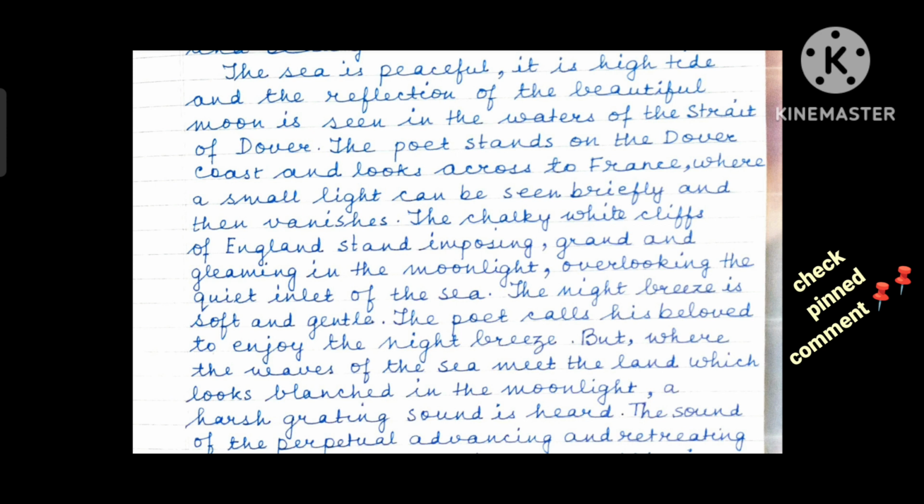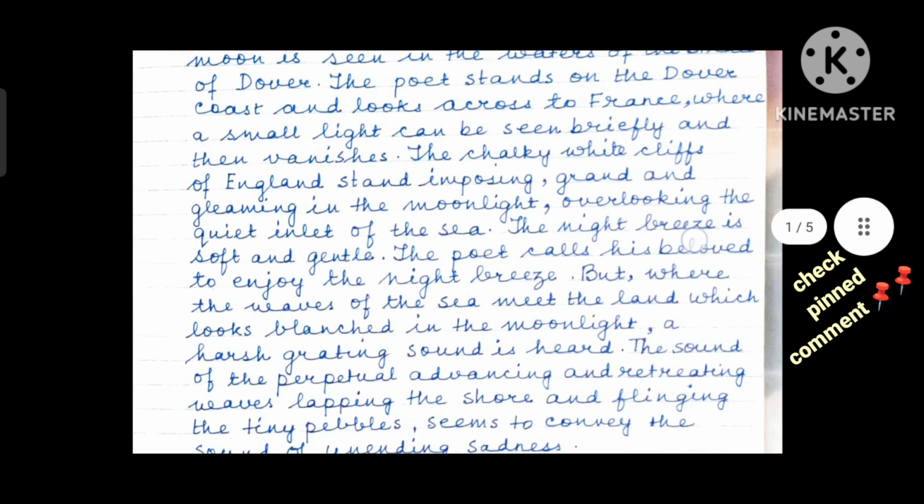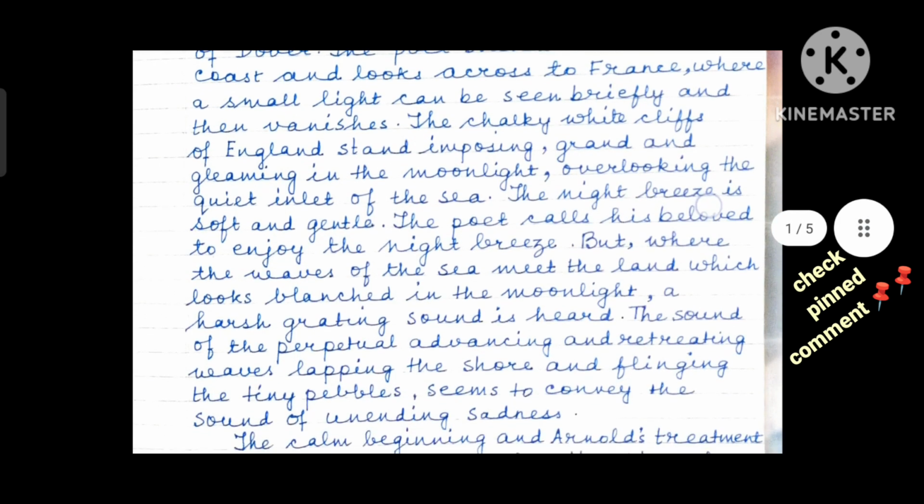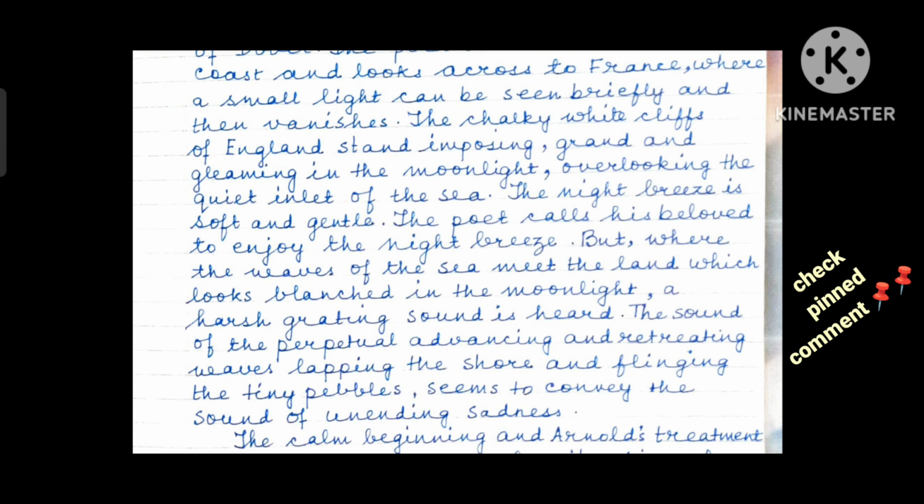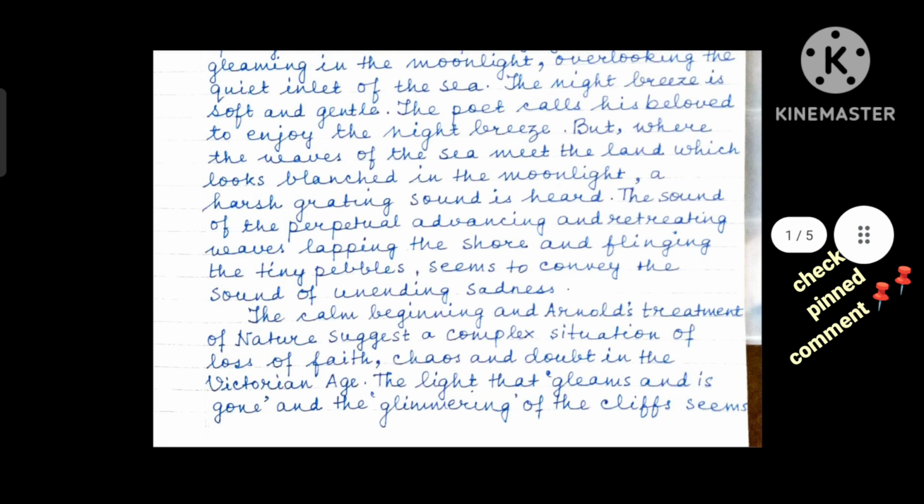But where the waves of the sea meet the land, which looks blanched in the moonlight, a harsh grating sound is heard. The sound of the perpetual, advancing and retreating waves lapping the shore and flinging the tiny pebbles seems to convey the sound of unending sadness. Critically analyze it very quickly and briefly. The calm beginning. This is very important.